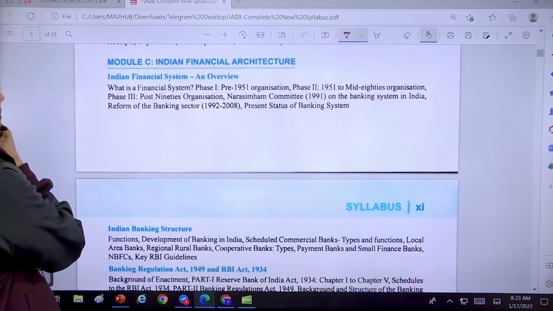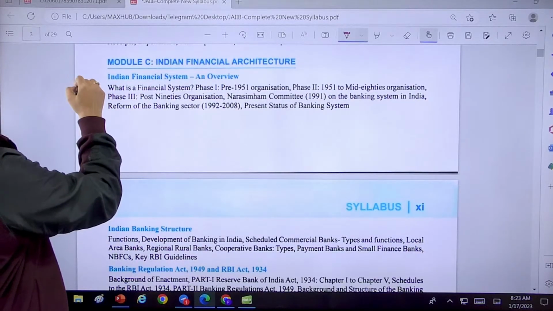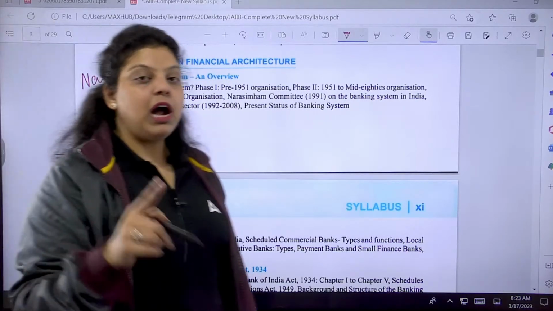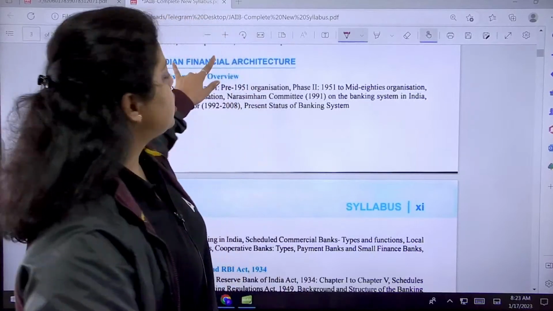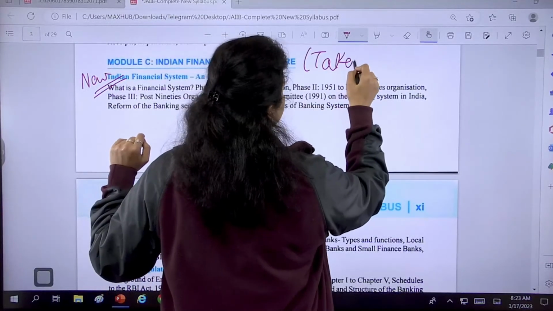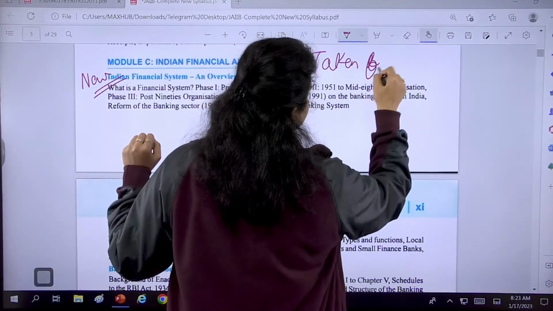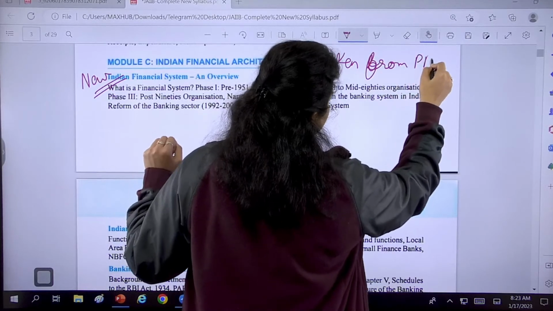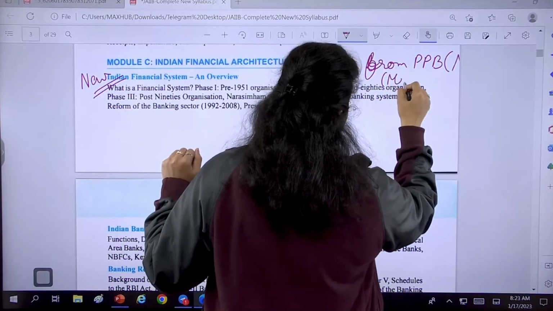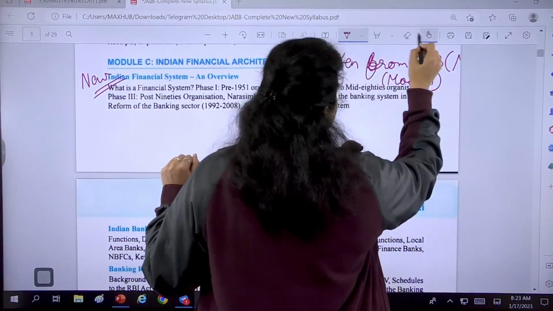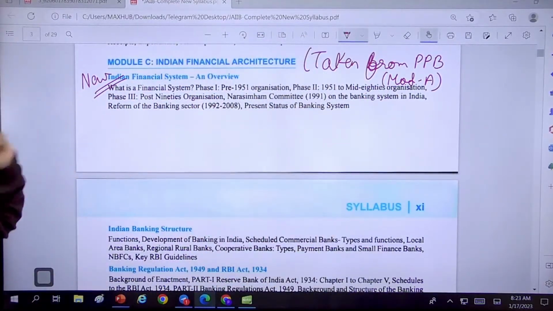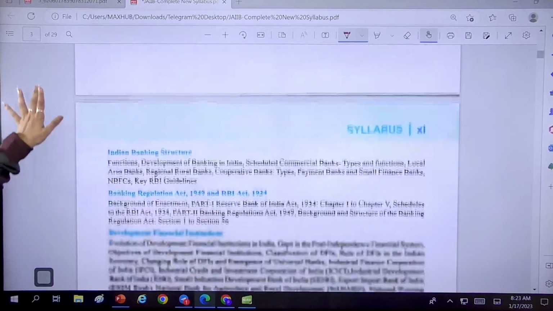Now, if I talk about the Indian financial system, this is new, but it's not a part of the economy. That's a part from the PPB. The Indian financial architecture has been taken from PPB, Principles and Practices of Banking, Module A. So the Indian financial system and overview is new, which we have to cover.